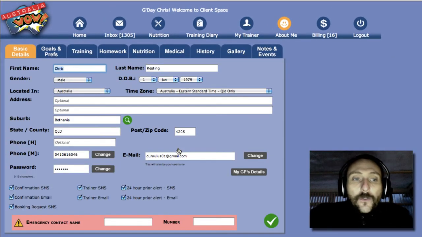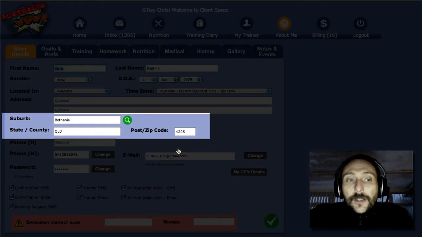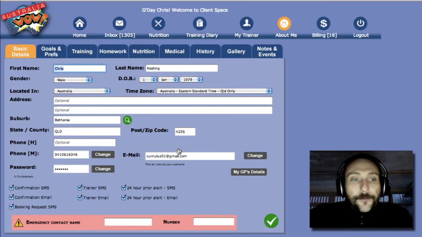And as you can see, we've auto-completed your suburb, the county or state where it's in, and the postcode or zip code. So just by clicking on the search and punching in the first few details, we'll bring up the rest of it. Okay, click on select, job done.